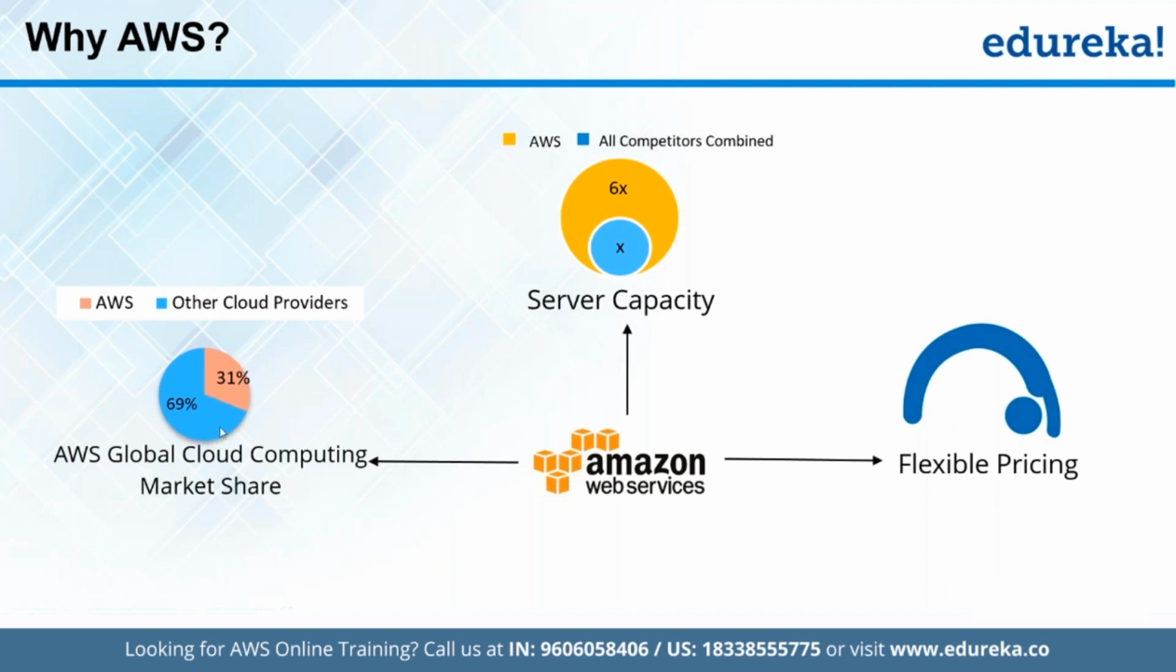Earlier it was even higher. Earlier it was more than 45%, but now it has been reduced to 31% because multiple small players are also coming up in the market here. But still, AWS holds the highest amount of market share among the different cloud computing platforms, and offers flexible pricing on top of it.